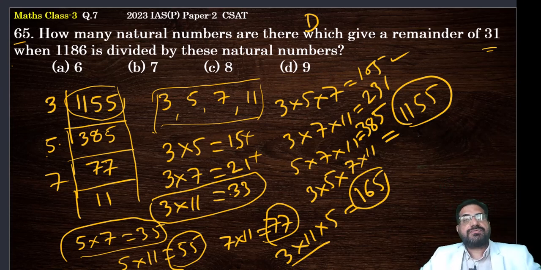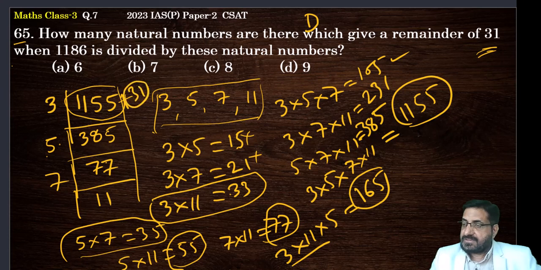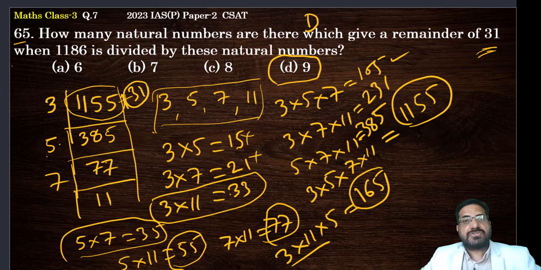So when you divide 1186 by these numbers, you are getting remainder as 31, because you have to consider plus 31. Okay. So the natural numbers which divide 1186 and give you remainder as 31, altogether 9 natural numbers are there. This is the answer. Understood?